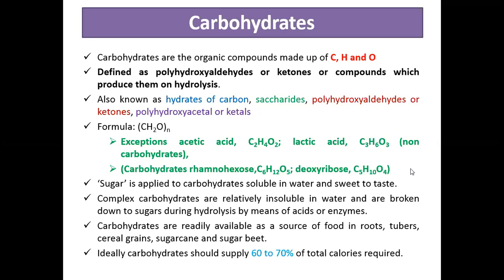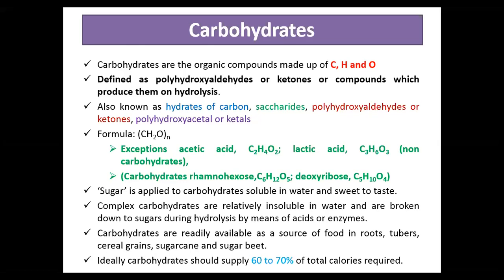So when you hear the word carbohydrates, it means organic compounds made up of carbon, hydrogen and oxygen. They can be described by various names like hydrates of carbon, polyhydroxyaldehyde, polyhydroxyketone, polyhydroxyhemiacetal or ketals. General formula CnH2nOn. Some exceptions are there. All the sugars are carbohydrates, but not all the carbohydrates are sugars. How much amount of energy should come from the carbohydrate? It is 60 to 70% of total calorie requirement.